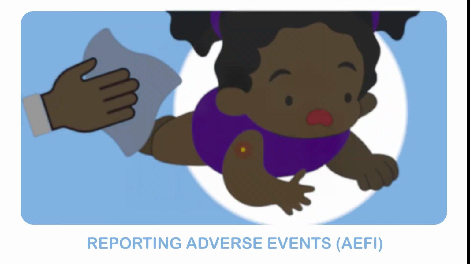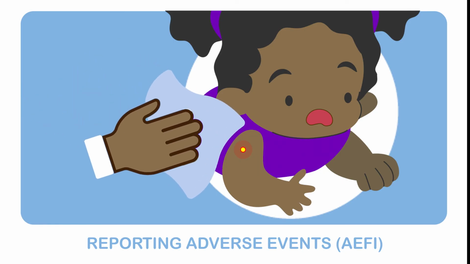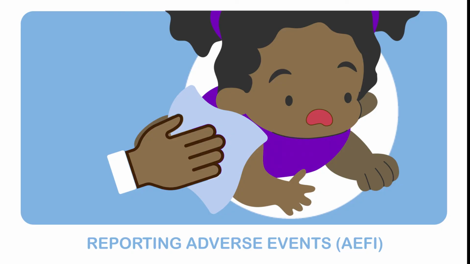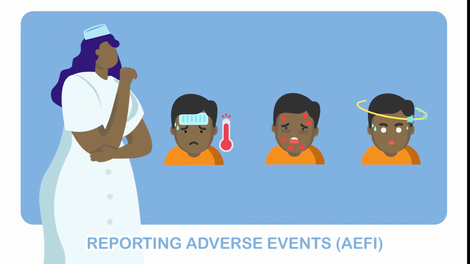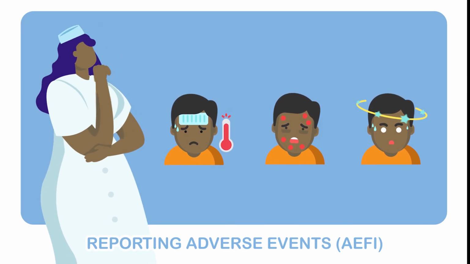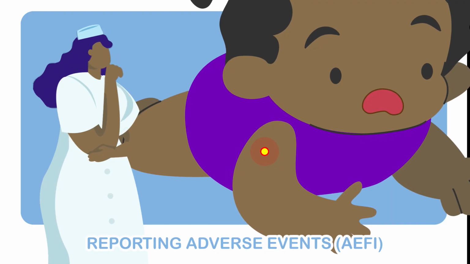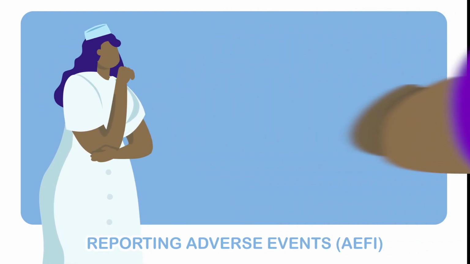In the case of a mild reaction, the community health worker should advise the caregiver to place a cool, damp cloth over the injection site to help relieve the pain. Medication for pain or fever can be given according to clinic nurse instructions as to how much and how often. If the injection site looks very red, swollen, or has pus, the caregiver should take the child to the clinic.